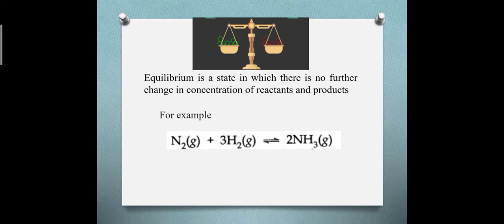Here equilibrium can be noticed by the double arrow between the reactant and the product. When there is no change, that means the concentration of nitrogen and hydrogen remains in equilibrium with the concentration of ammonia, then it is said to be in equilibrium.